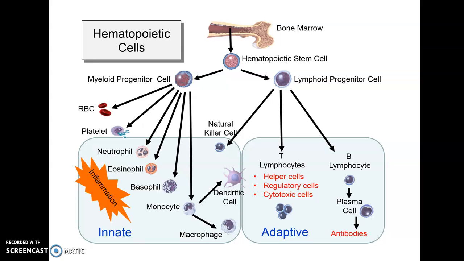The whole process is called hematopoiesis, and it develops from the hematopoietic stem cell. From the hematopoietic stem cell, differentiation takes place into a myeloid progenitor and a lymphoid progenitor. The myeloid progenitor generates the erythrocytes and platelets, which are not involved in the immune response.